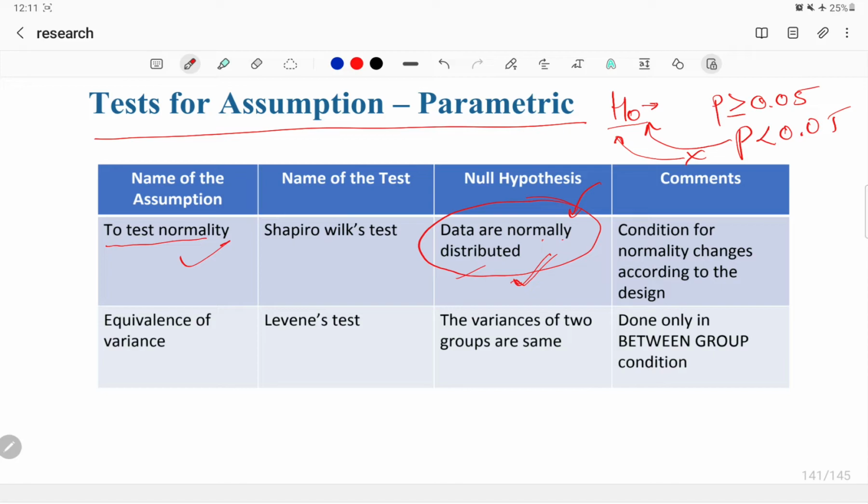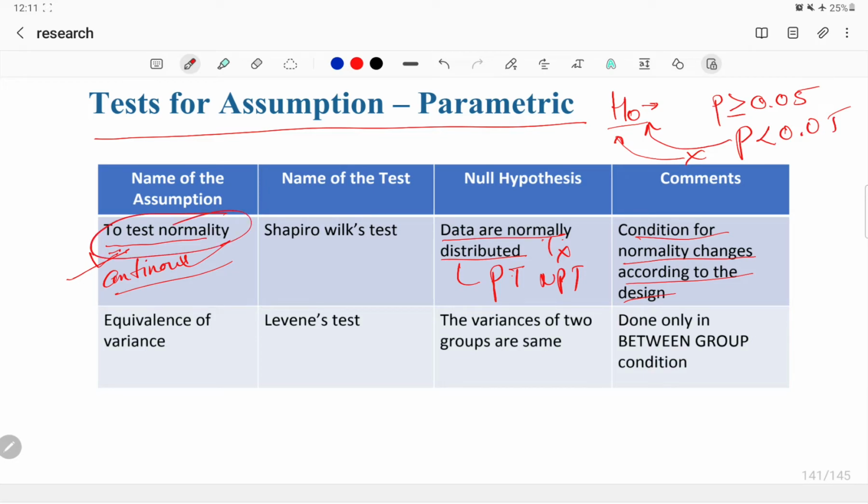Okay, and the condition for normality changes according to the design. This is simple, you just have to understand the null hypothesis. Now for every continuous variable, any test you are doing, you have to check normality. If data are normally distributed, you'll go for a parametric test, if not, a non-parametric test. So for every test you have to check normality in the continuous level of measurement.